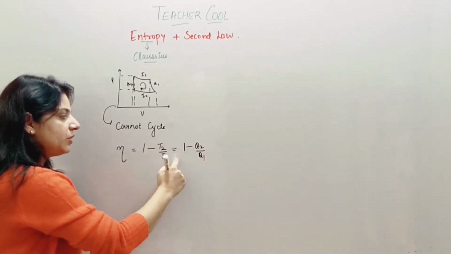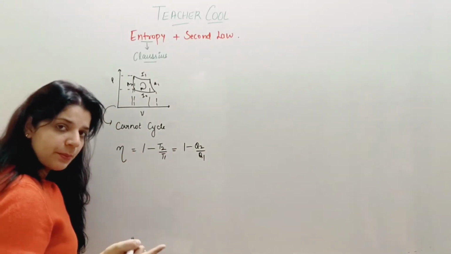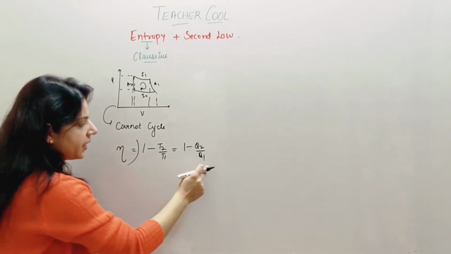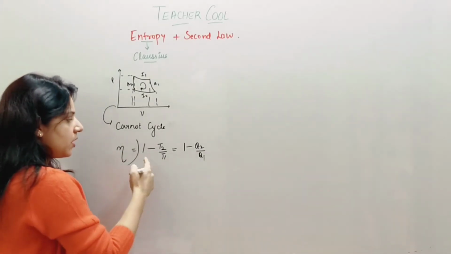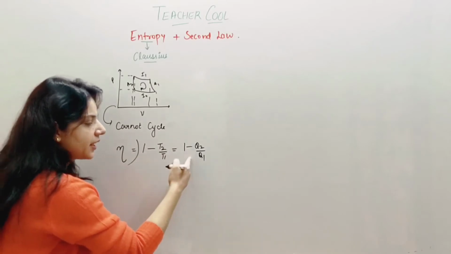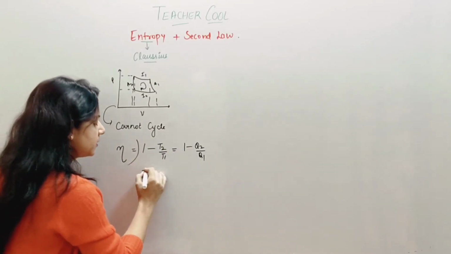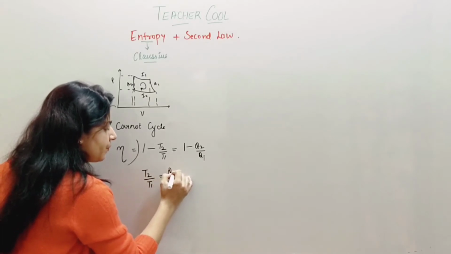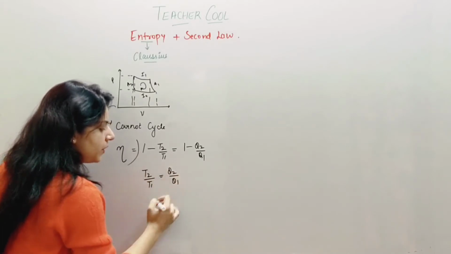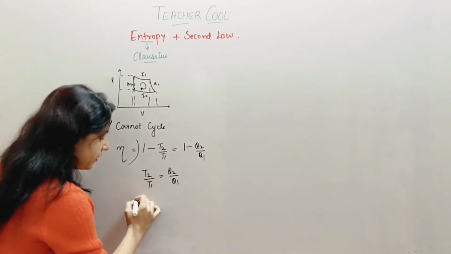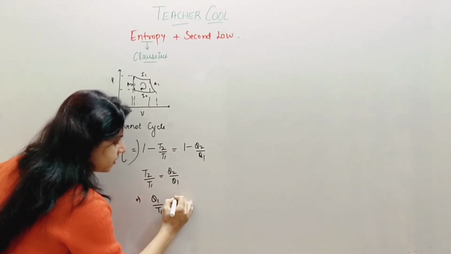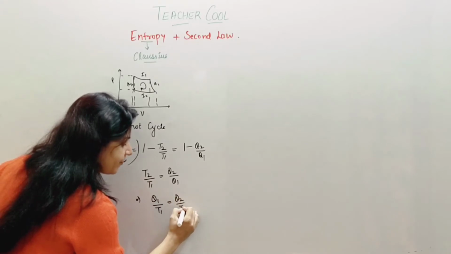He said both of these formulas gave the same efficiency. Now if I drop this part and equate these two equations, the one will get cancelled, the negative sign will get cancelled. What I'll get is T2 by T1 equals Q2 by Q1. Again I'll shuffle them. I'll get Q1 by T1 equals Q2 by T2.